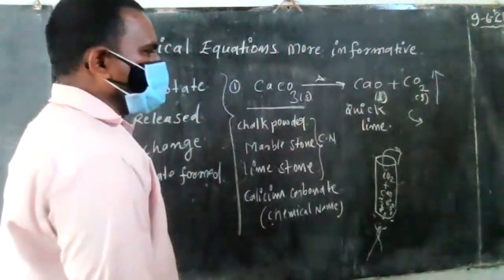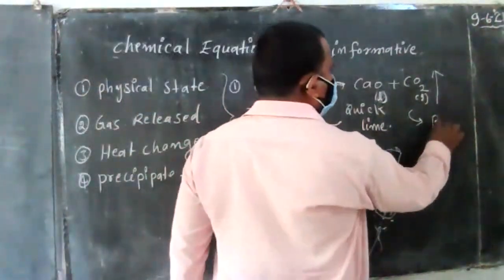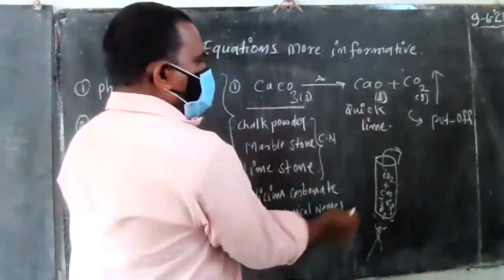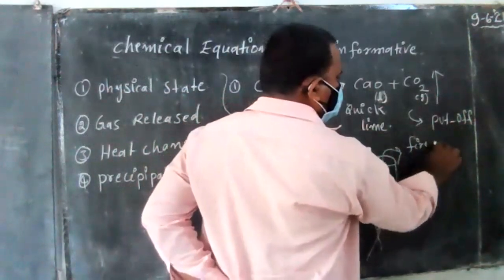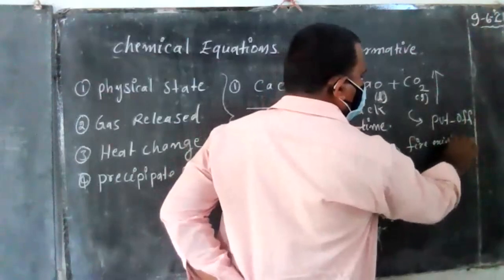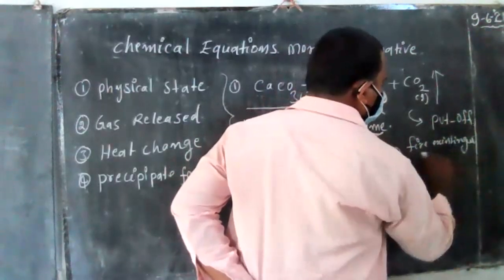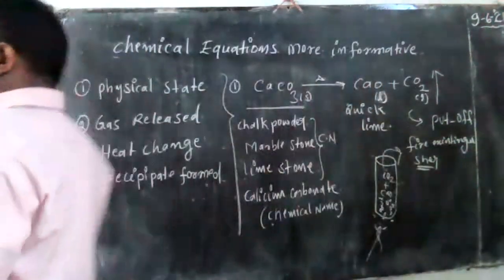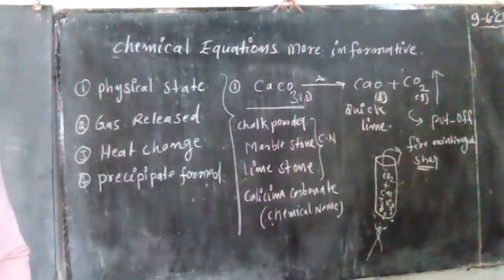This is carbon dioxide. How can you prove it? Fire extinguisher. Many times they ask that question also. So this is the expression of the physical state.